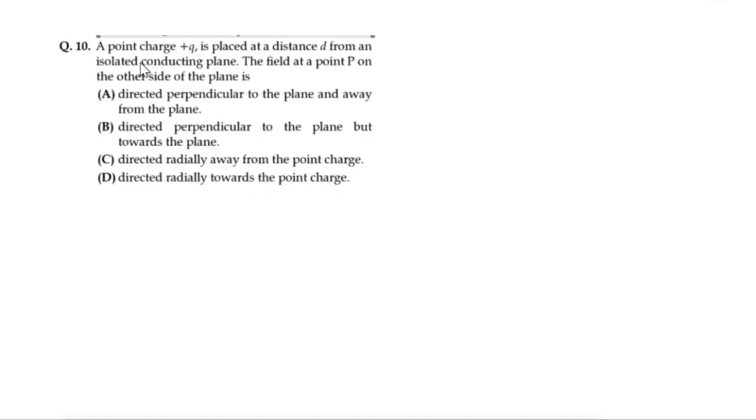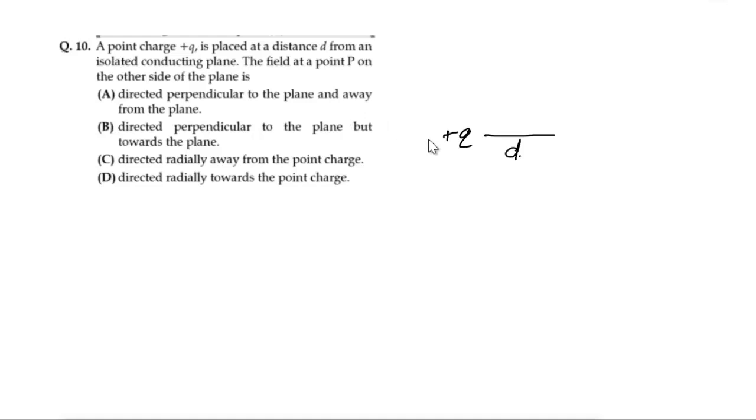So here a point charge plus Q is placed at a distance d from an isolated conducting plane. The field at a point P on the other side of the plane will be, how will it be?